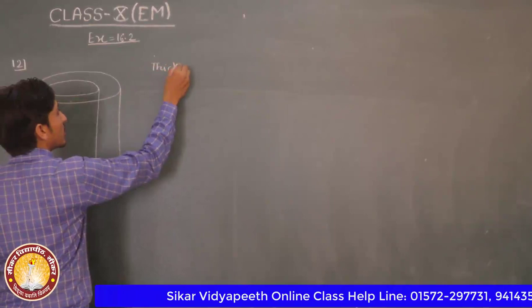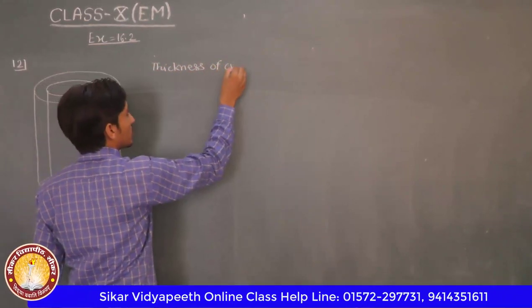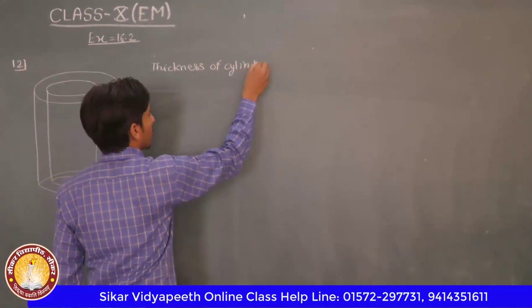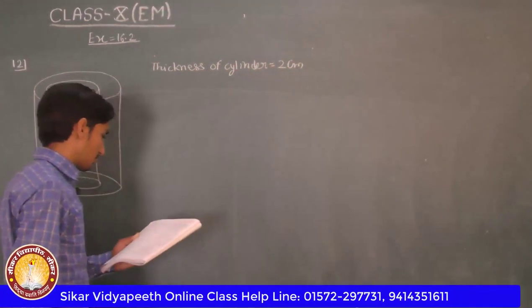Given that the thickness of the cylinder is equal to 2 cm.